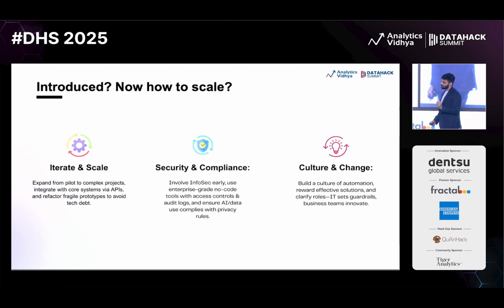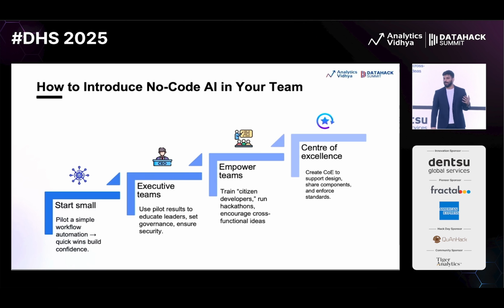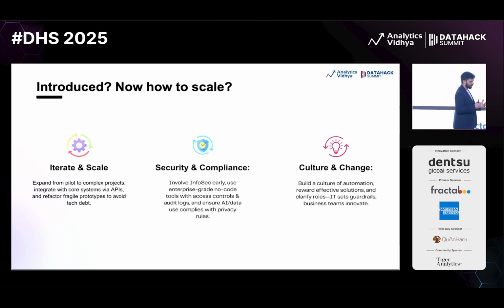So once we have done this, introduce how to scale. If you have done all the last steps which I talked about, then we can expand on the use cases. You can slowly try to understand what new use cases, or previous ones, can be introduced. You can easily add AI into your existing use cases as well. Just try to have them on no-code tools. Do A/B testing where some users are served by the previous system, and the new users are served by the new no-code automation which you have built.